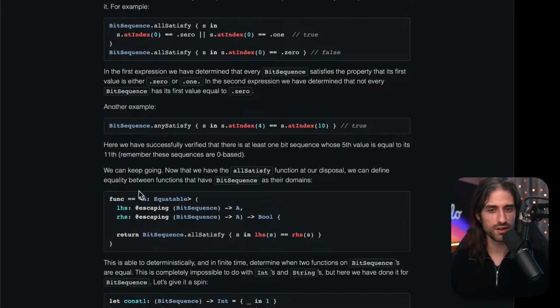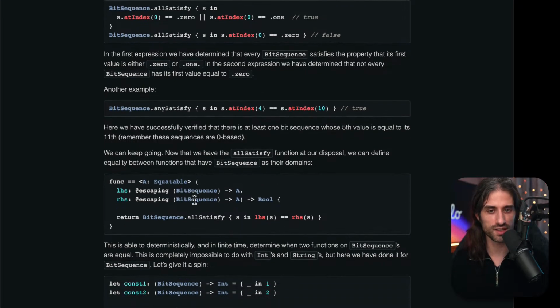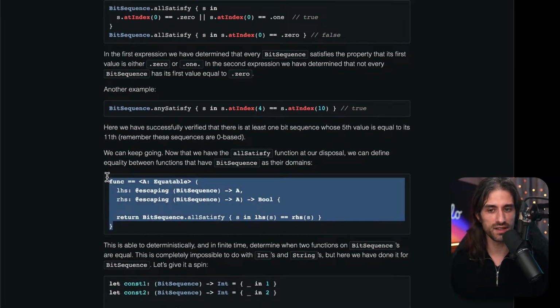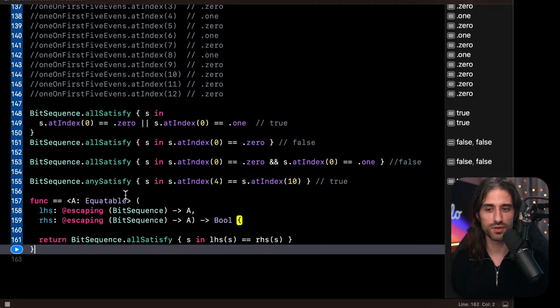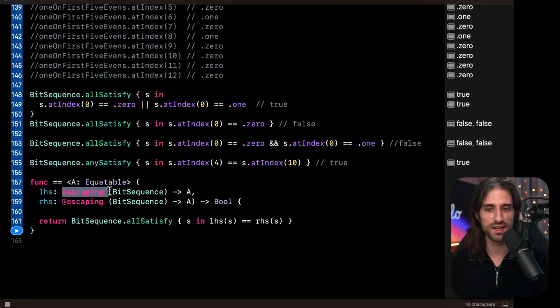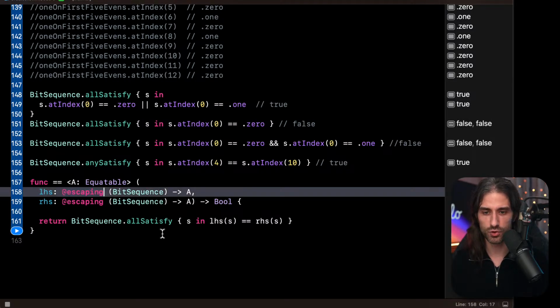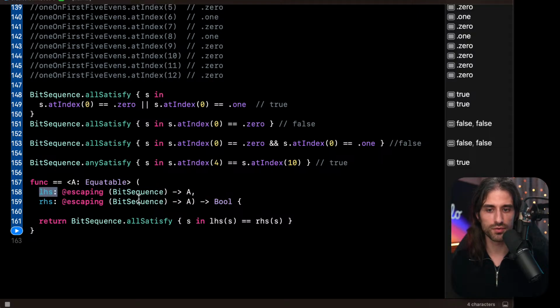We can keep going. Now that we have the all satisfied function at our disposal, we can define equality between functions that have bit sequence as their domains. Remember, if you have all satisfied, then implementing equality between functions is rather straightforward. You can see that we just need to add the extra at escaping attribute. What does it mean for two functions that operate over a bit sequence to be equal?